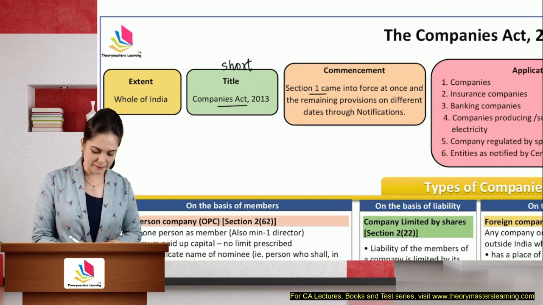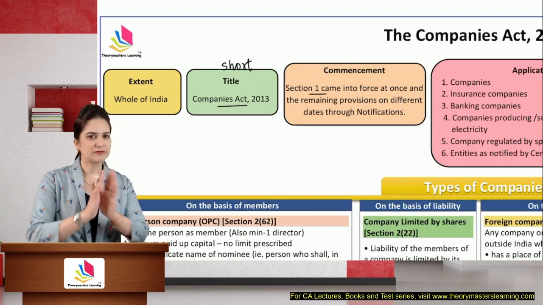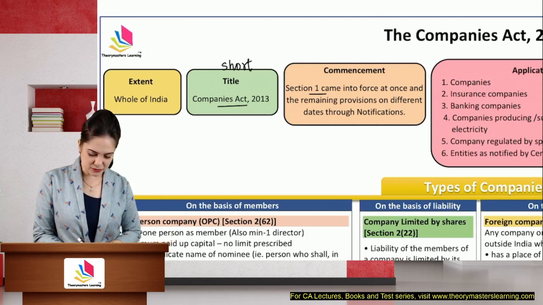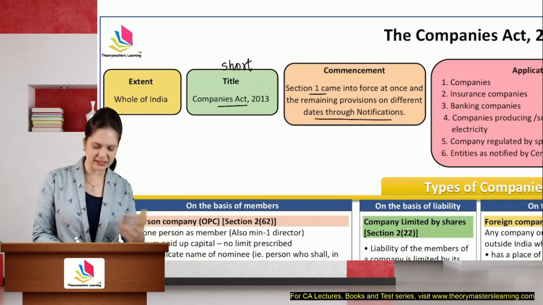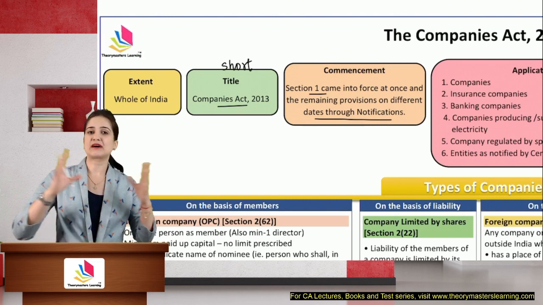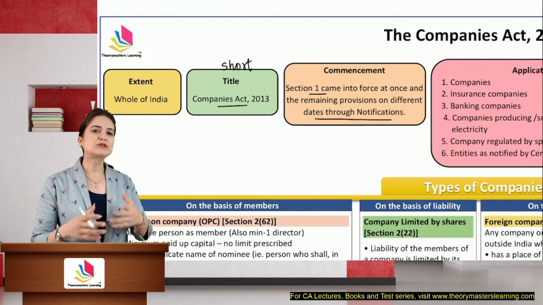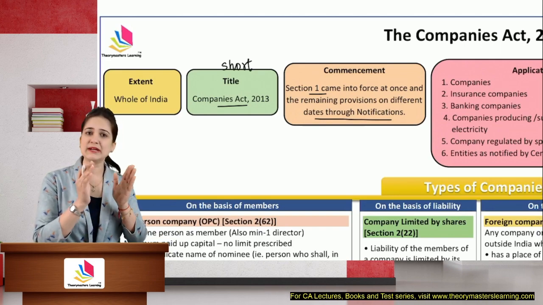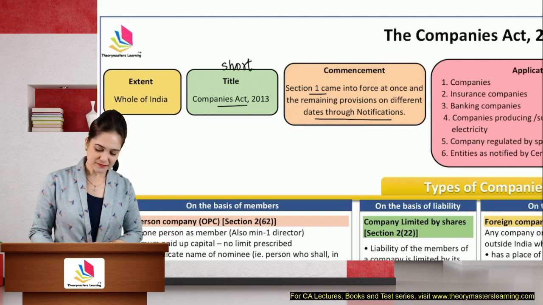Section 1 of the Companies Act came into force at once, but the remaining sections were notified on different dates through notification. So the entire act did not come into force at once. Various sections came into force in different timelines.